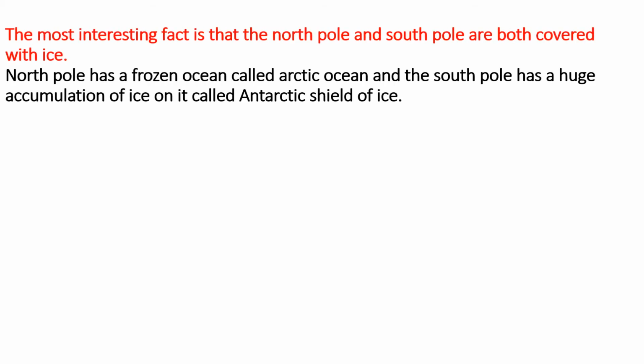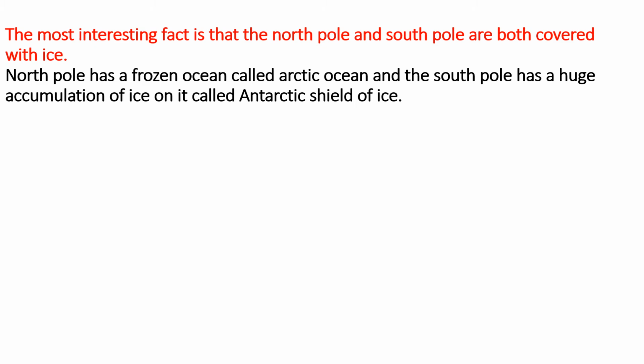Now see, our earth has 2 poles, Amma. One is North Pole and the other one is South Pole. Now let us know the interesting facts about North Pole and South Pole. Both the poles are covered with ice. North Pole has Arctic Ocean and South Pole has an Antarctic shield of ice.